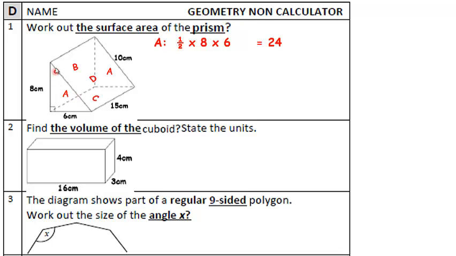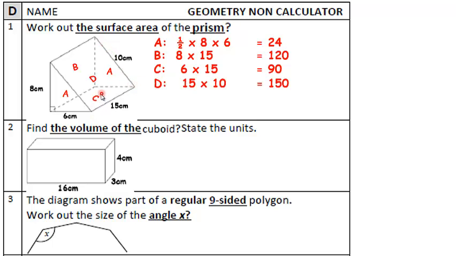The area of B, this vertical side, so that there is 8 and that distance there is 15, so 8 times 15 is 120. Make sure you know how to do that. The base C is going to be 6 times 15. 6 times 15 is 90, and this sloping face here, if you go around the edges you should be able to see that that distance there is 10 and that distance there is 15, so 10 times 15 is 150.